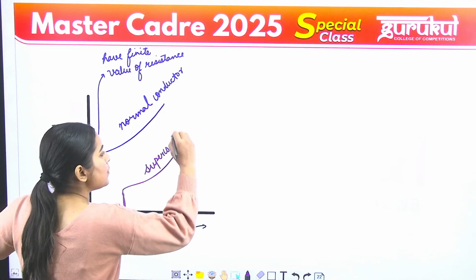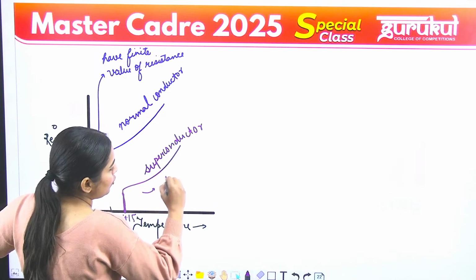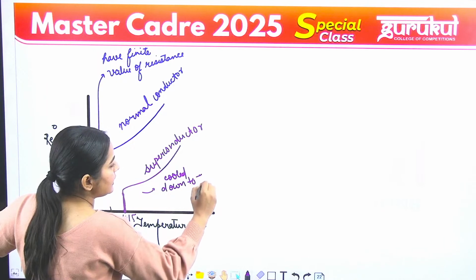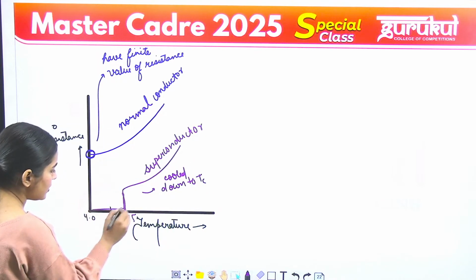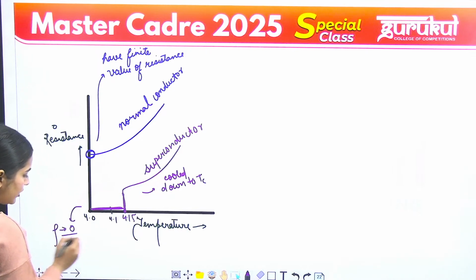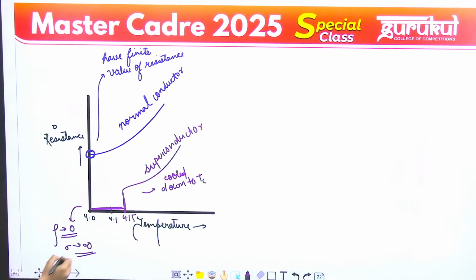When superconductors are cooled down to a critical temperature Tc, they lose their resistance. Their resistivity approaches 0 and their conductivity approaches infinity. So this is the difference between the graphs.